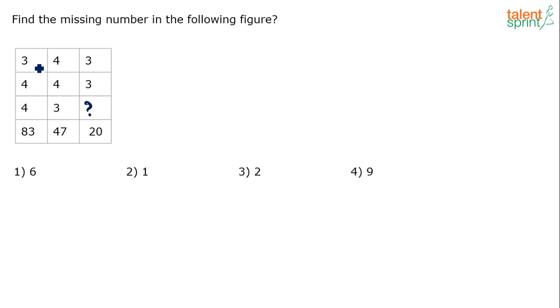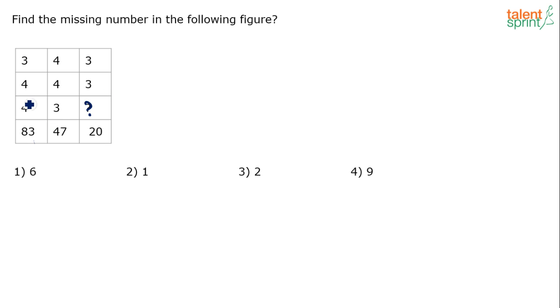Right? I mean, some operation is being done, right? It's all based on some arithmetic operation between these values that results in finding out the missing number there. So you have to try and understand what operations, but in which sequence are the operations being done? Are the operations being done vertically or horizontally?